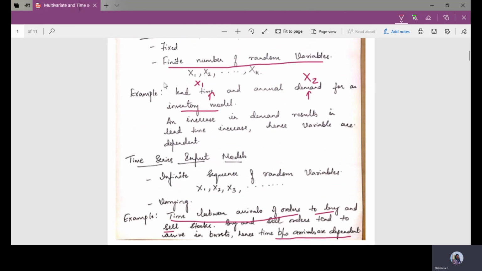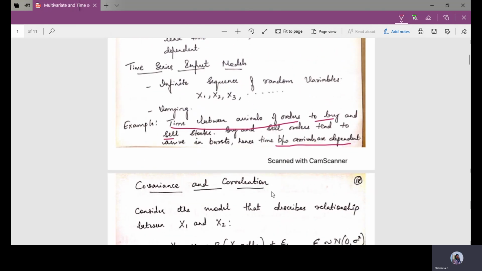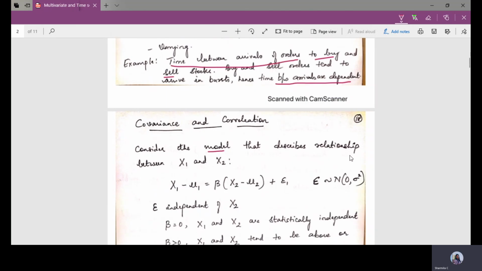Whenever we consider the multivariate or time series input models, we should know the concepts of covariance and correlation. Why? Because we are checking the relationship existing between more than one random variable, whether they are independent or dependent. And also we should have some parameter that tells whether the random variables are dependent or independent.